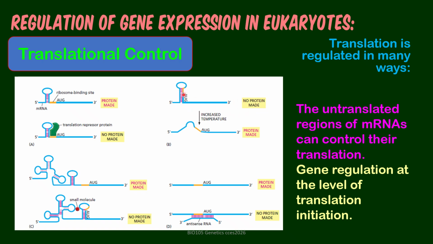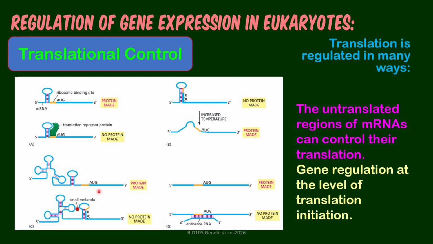But then these hydrogen bonds here can be broken by increasing the temperature, which will make them available to allow initiation of translation. Then this one is complicated in that there are several loops that can be found upstream to the part which is going to be the starting point of protein synthesis.